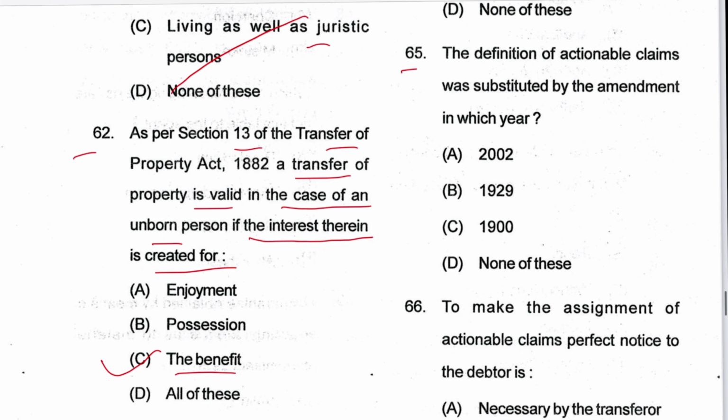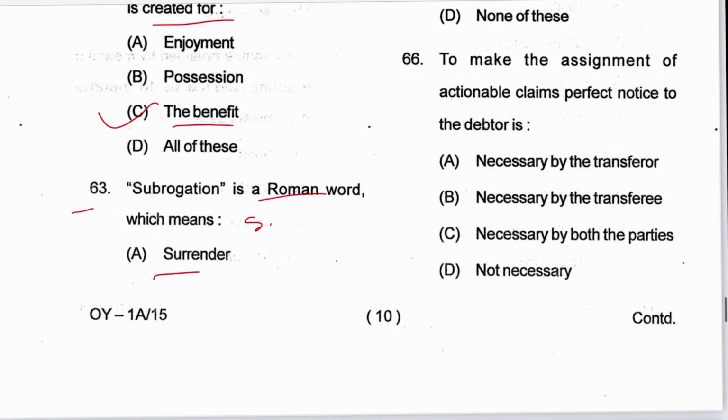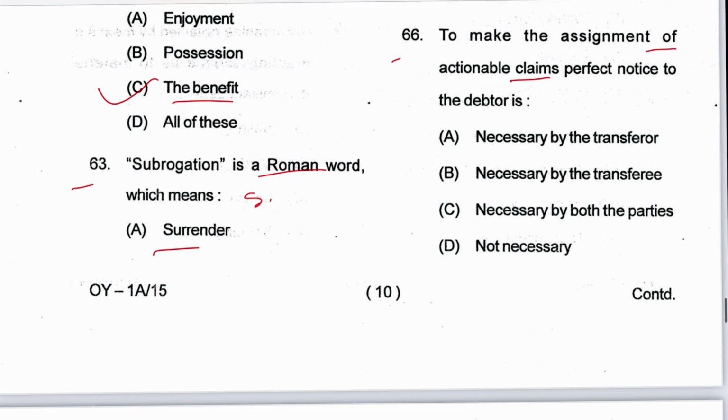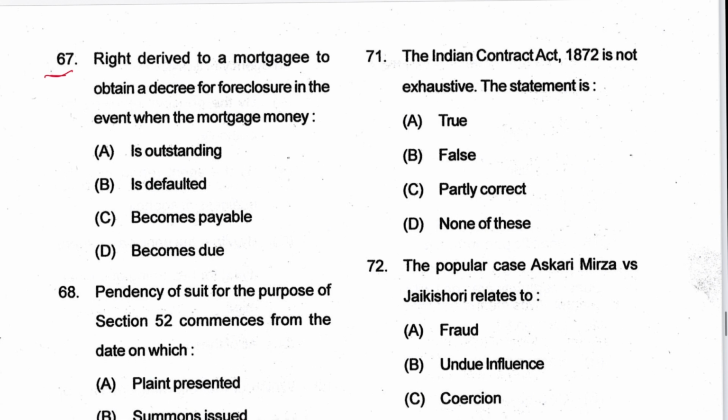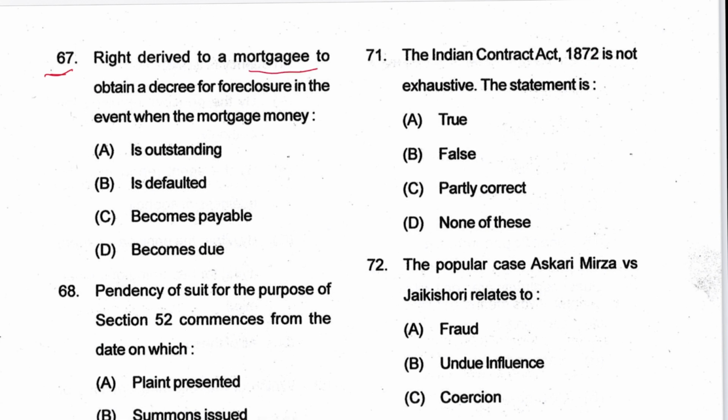Next, 65: the definition of actionable claim was substituted by the amendment of which year? 1900. C is the answer. Next, 66: to make the assignment of an actionable claim perfect, notice of the debtor is not necessary. D is the answer. It is mentioned in section 130. It mentions whether the notice of transfer is given or not. Next, 67: the right derived by a mortgagee to obtain a decree for foreclosure in the event when the mortgage money becomes due. D is the answer.